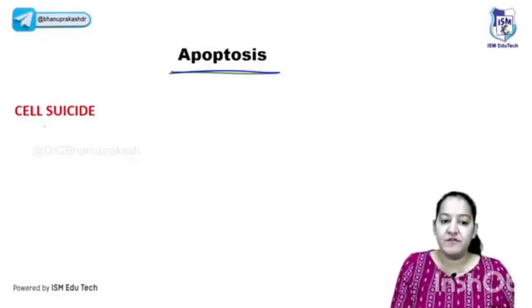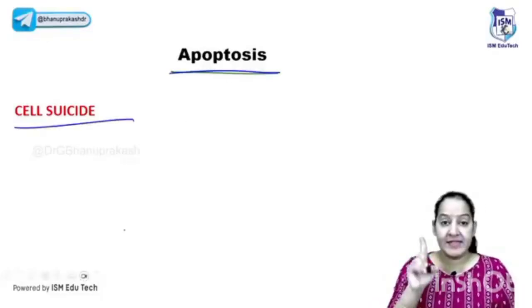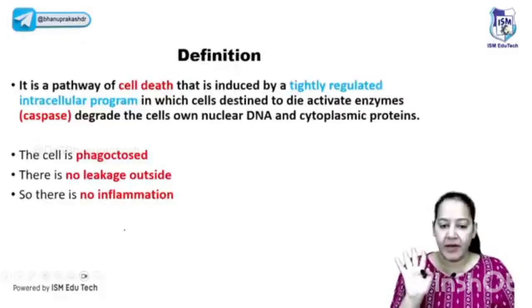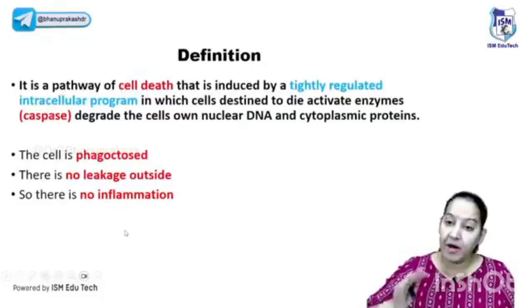In short, if you ask me the definition of apoptosis, it's cell suicide. Number one, learn this. It's cell suicide. Now let me define it properly. If you want to learn the definition, this is the definition. You cannot understand it directly if I read, so let me show you a diagram, then I will read the definition.